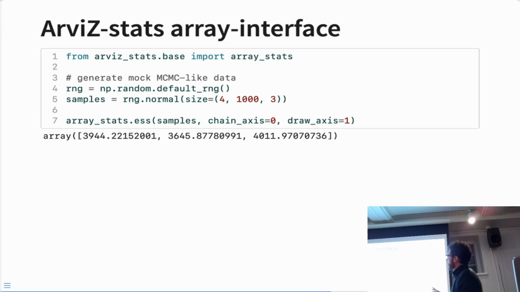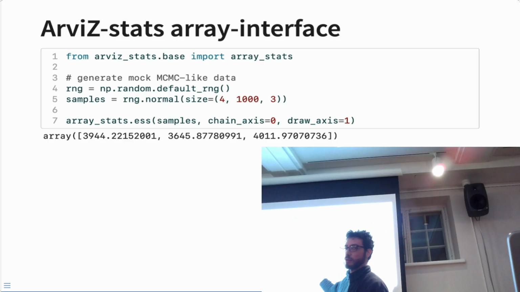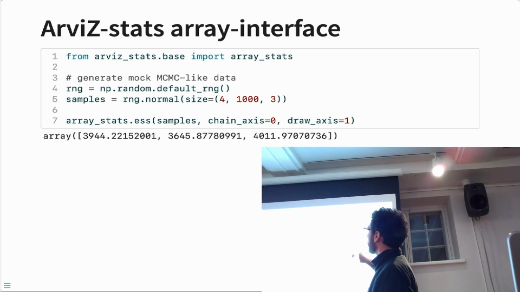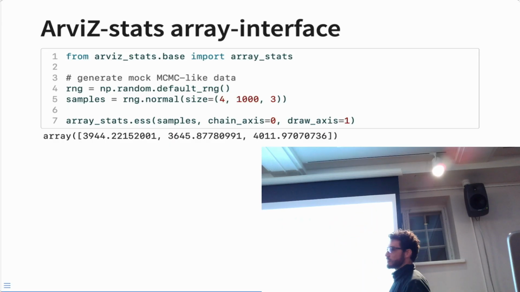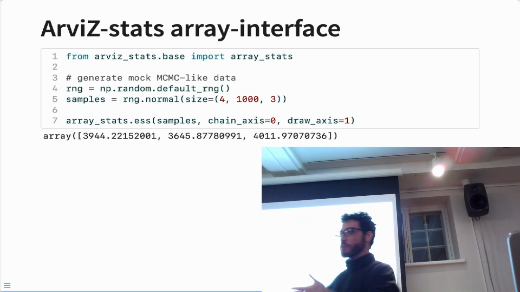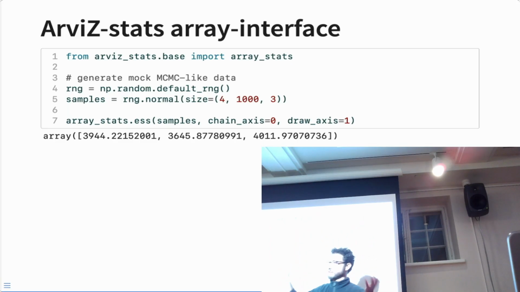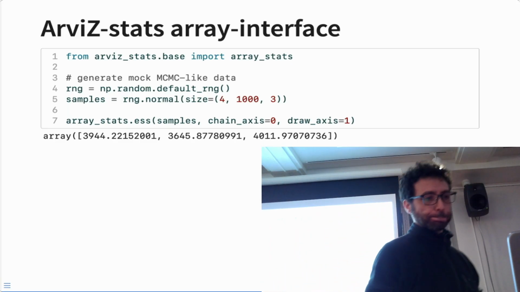But the new thing is that we now also provide this array interface. What this allows is minimal dependency, so you can install only arviz-stats without installing all the arviz packages. And this only depends on NumPy and SciPy. So it's very good for people, for instance, to use arviz inside their own PPLs. The downside is that we have no way to know what the user is passing. So the user has to provide information like what are the chains, what are the draws, what the axes are, essentially. Okay.